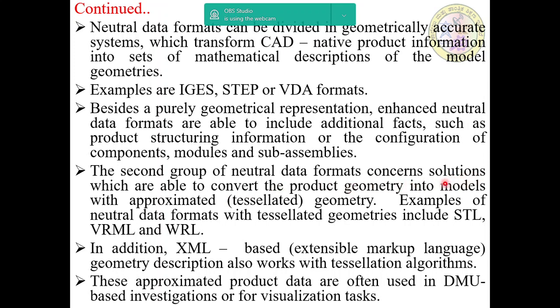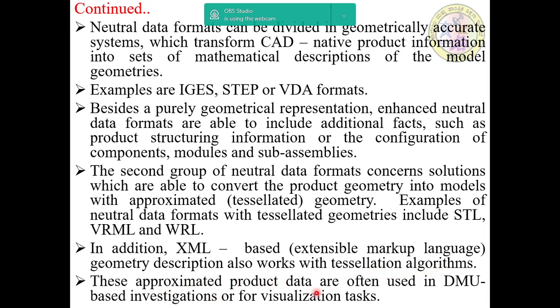The second group of neutral data formats concerns solutions which are able to convert the product geometry into models with approximated tessellated geometry. Examples of neutral data formats with tessellated geometries include STL, VRML, etc. In addition, extended markup language, that is XML, is based on geometry description and works with tessellation algorithms.